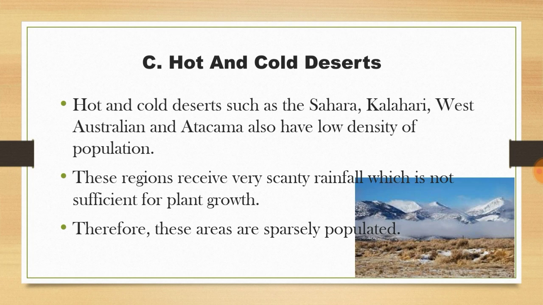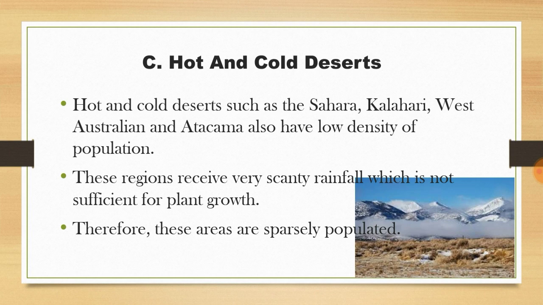So we were learning about the distribution of population across the world. We have seen that there are three divisions of population according to the density of population: densely populated region, moderately populated region, and sparsely populated region.